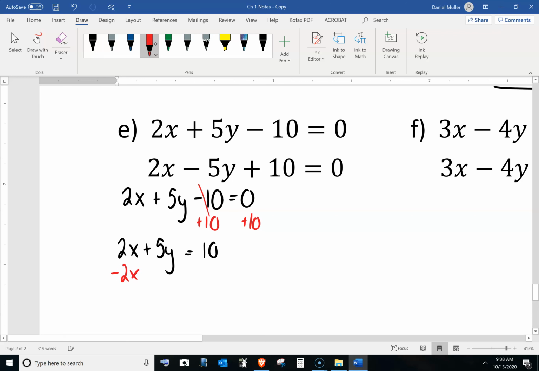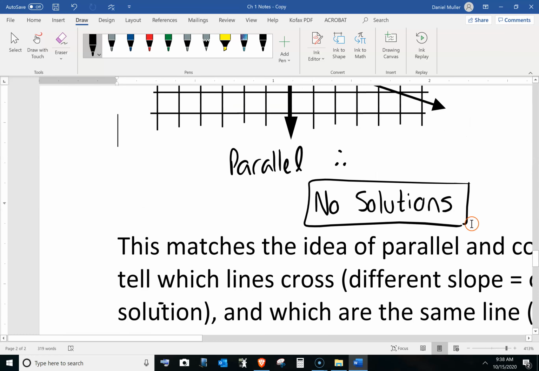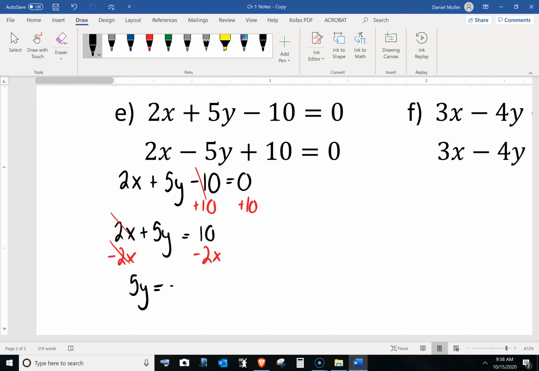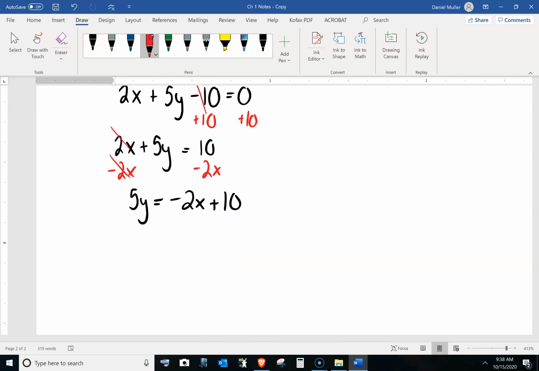Now, I can't go 10 minus 2 is 8. I can't do that because they're not alike. These are not like terms. So we've got 5y equals, like I said before, I like to write the x first, so I'll write that negative 2x first, and then the 10. And then lastly here, I can divide by the 5. So y equals negative 2/5 x plus 10/5 is 2. Great.